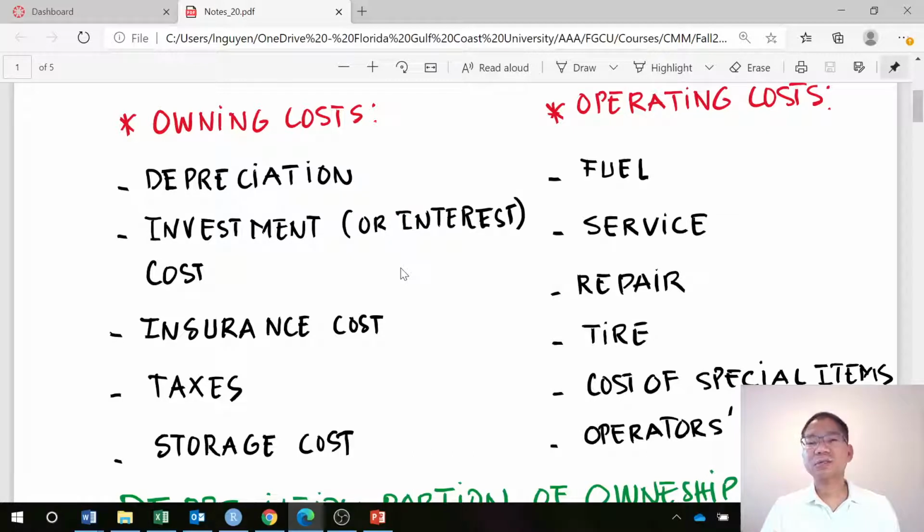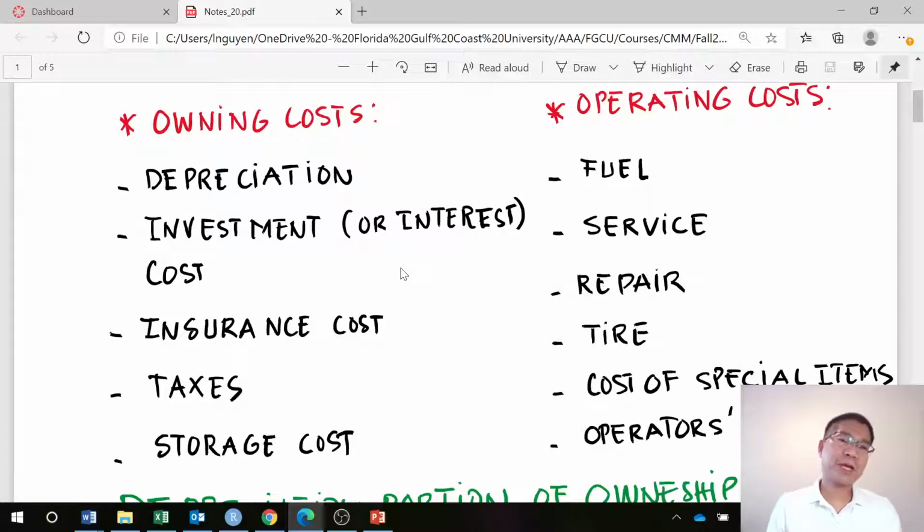Insurance costs, as the name implies, is straightforward. Just like when you buy a car, you have insurance. Similarly, for the equipment, we have insurance, and it is not only for the equipment itself, but also the safety involved, potential accidents, etc. Then taxes and storage costs. If the project doesn't have work for the equipment, for the machine, where we store it, everything associated with the cost, and those are the components for the owning costs of an equipment.